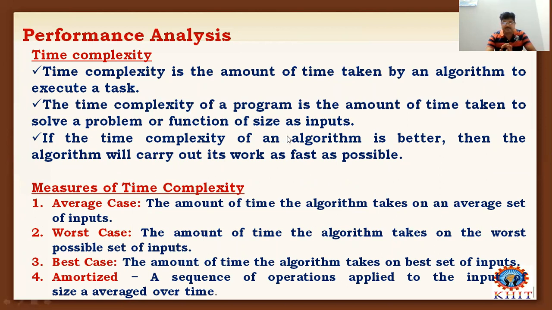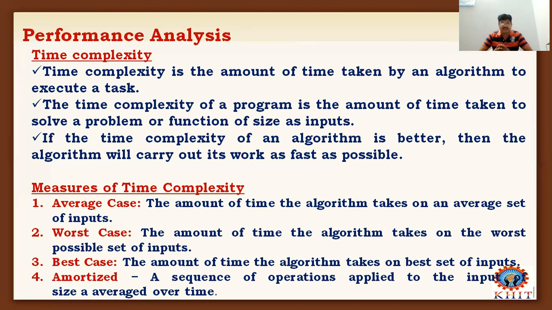If the time complexity of an algorithm is better, then the algorithm will carry out its work as fast as possible. So the efficiency, the fastness of an algorithm, can be measured by calculating its time complexity. Now the question is how to calculate the time complexity of an algorithm.